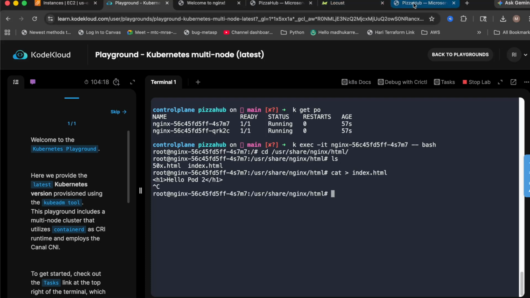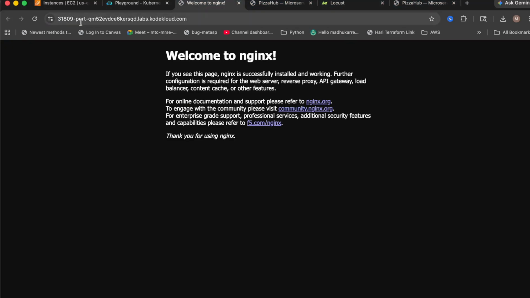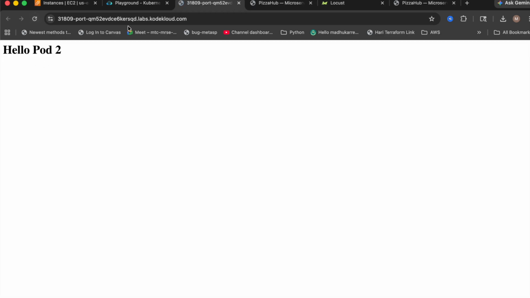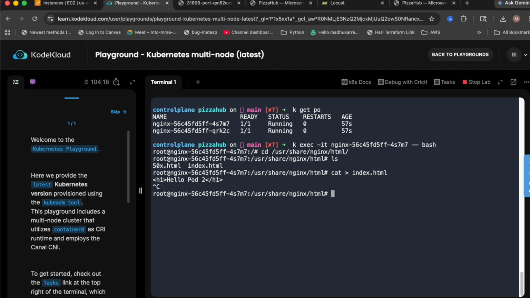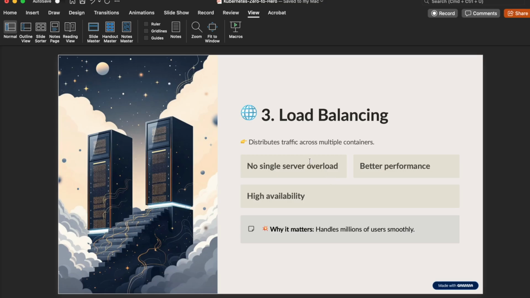So that's been done now. If I go back to this one and refresh it, okay, now you can see it's forwarding to one pod, then another pod, we got this information. So this proves that it's automatically distributing traffic between them. So you can achieve load balancing as well.